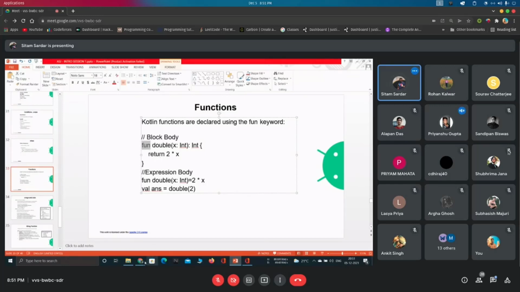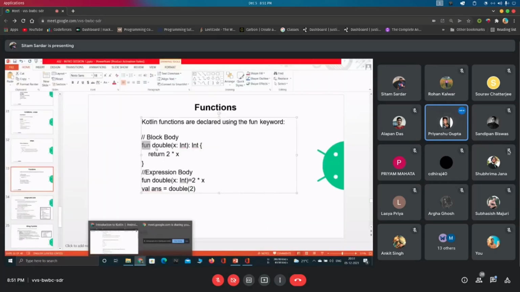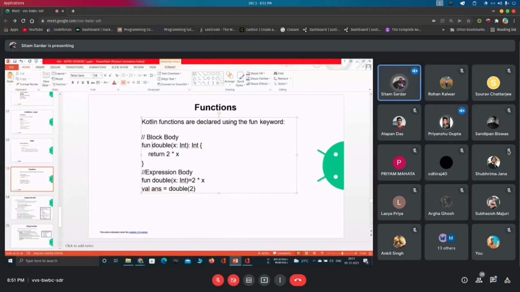Is double a data type or a function? Double is basically a function name that I have given. I will explain it in depth later. It is just a function name that doubles x. Whatever value of x you are passing, it just doubles it and returns that.